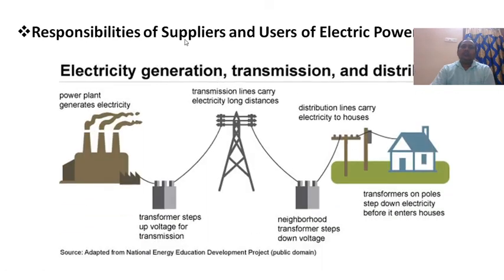Now the responsibility of suppliers and users of electric power: electric generation, transmission and distribution. How to generate the electric power by using thermal, hydel or nuclear. That must be transmitted, and for reducing the losses it must be distributed. The distribution voltage levels are 400 volts 3 phase or 11 kV 3 phase.